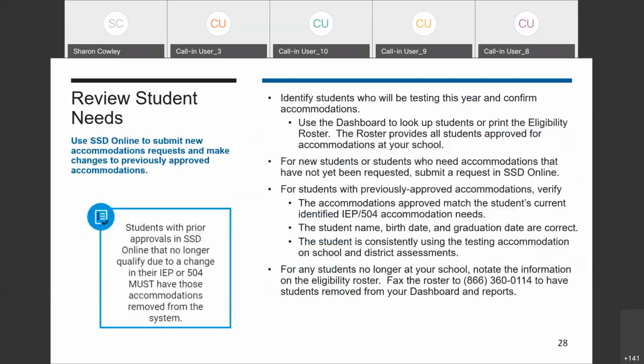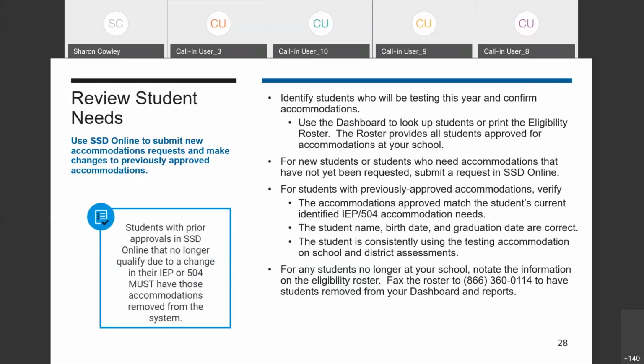The first thing that you'll want to work on between now and the submission deadlines is to identify the students that will be testing this year, confirm the accommodations that they'll need, and confirm who's already in the system with approved accommodations. If you have new students that will need to test with accommodations, start that process now. If the student already has approved accommodations, you'll want to review the details in the eligibility roster to make sure that the approved accommodations still match their current IEP or 504 plan.